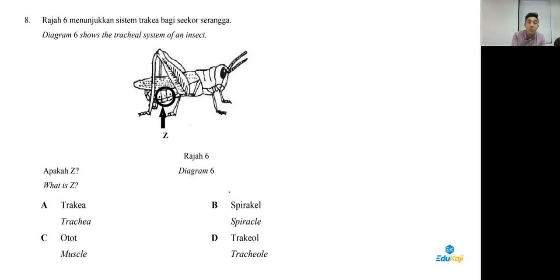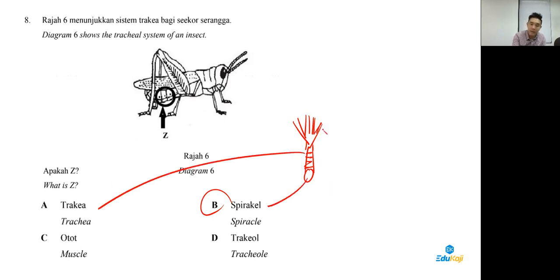Easy question as well. All these are spiracles. The spiracle is what leads to the trachea, then the tracheole. Spiracle is where air enters. Okay, from Form 4, chapter 8.